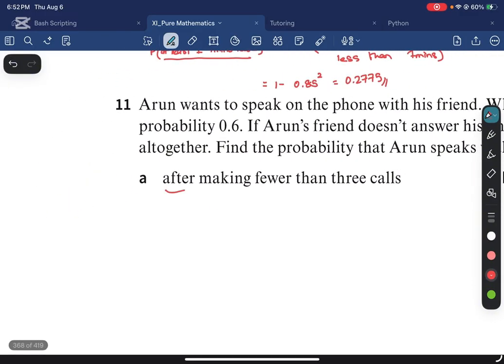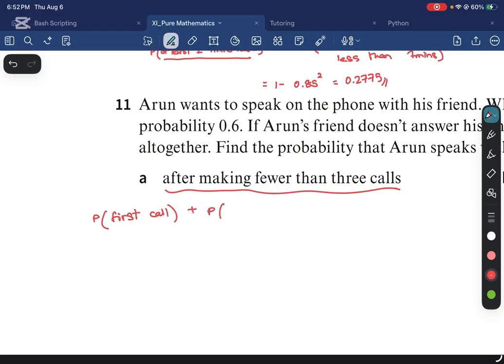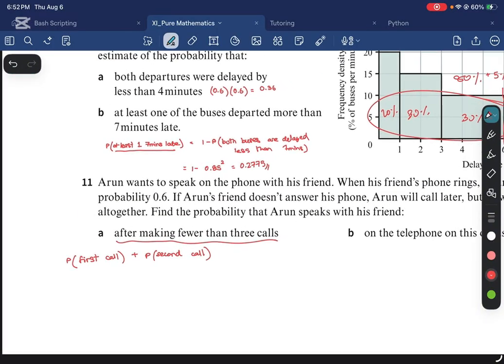So basically, what are the favorable outcomes? Well, the call goes through on the first call, right? Or it goes through on the second call. So these are the 2 favorable outcomes, right? Because we want to make fewer than 3 calls. So we either get through on the first call or we get through on the second call. All right.